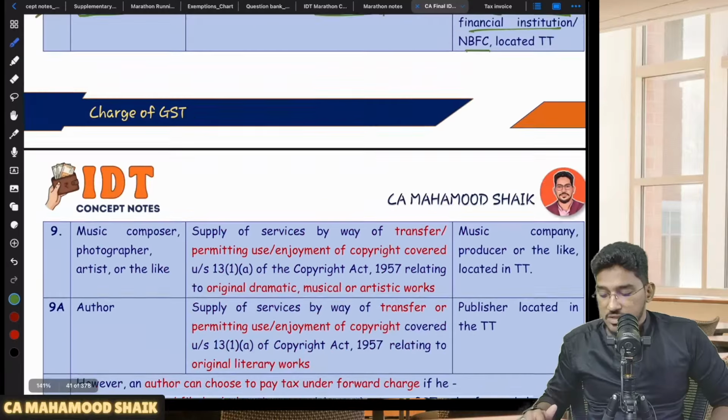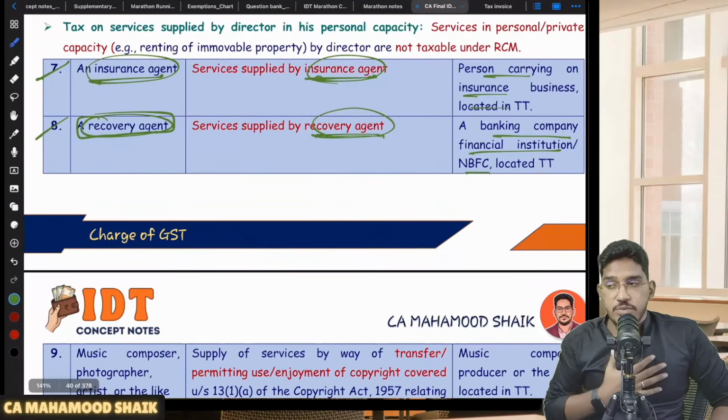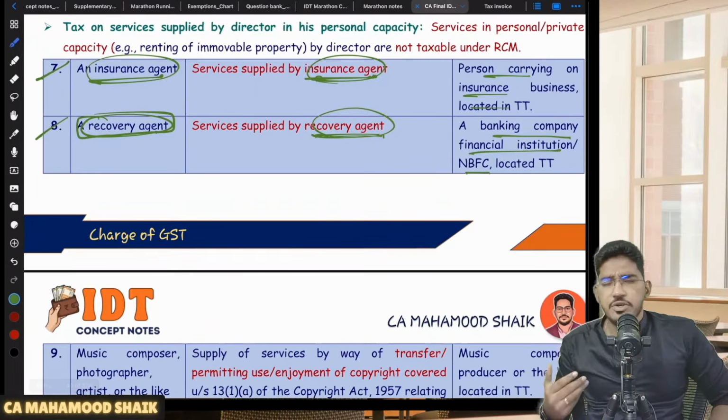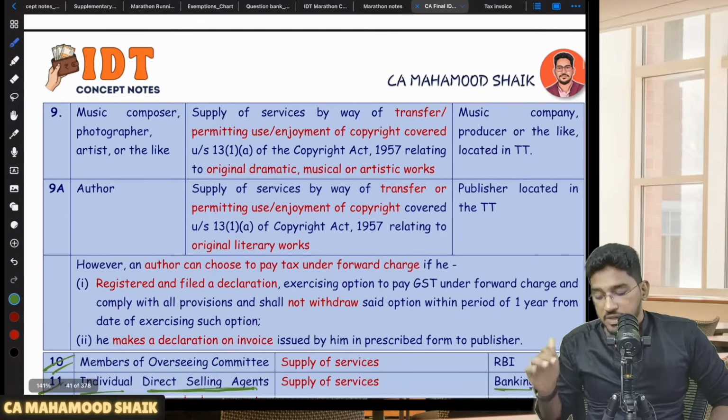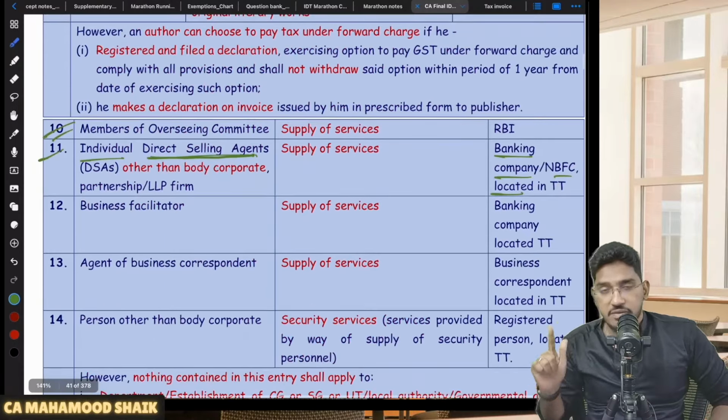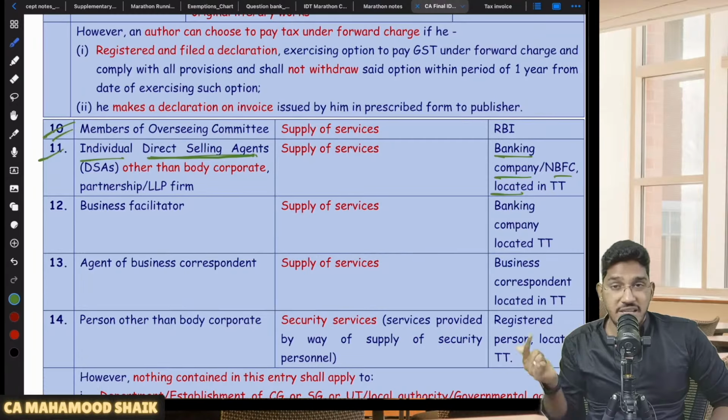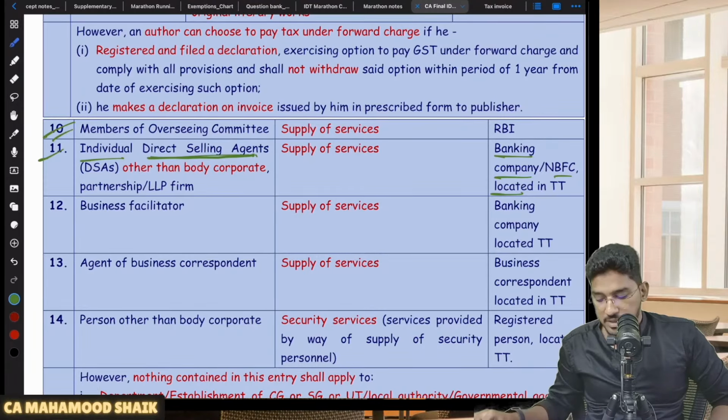But for recovery services, there is no such restriction. Recovery services could be provided by anybody: individual, body corporate, LLP, partnership firm, in all cases RCM will become applicable. But for direct selling agents, only when the supplier is an individual will RCM become applicable.